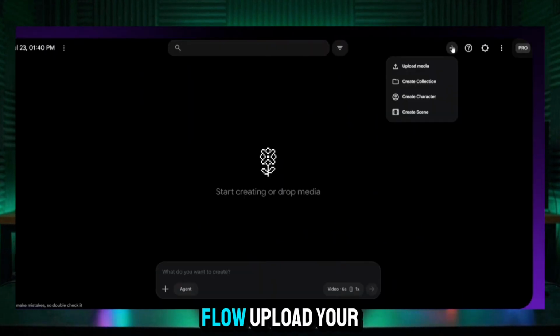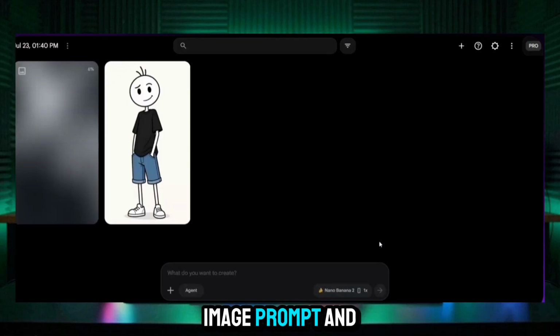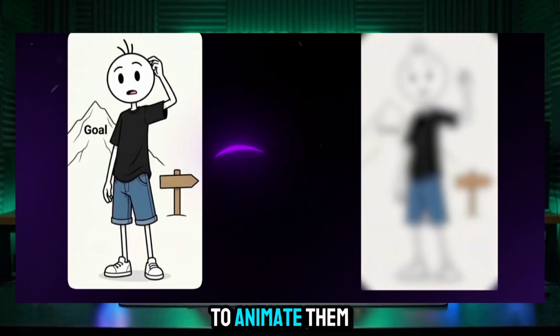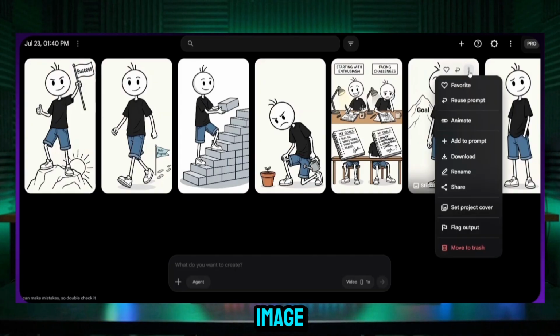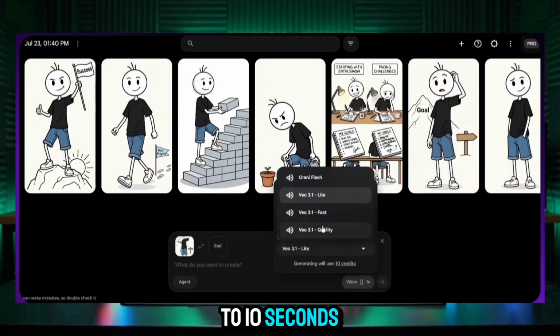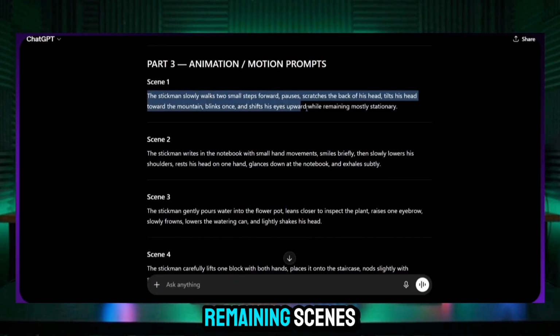Now open Google Flow, upload your Stickman character, choose Nano Banana 2, paste the image prompt, and generate the scene. Repeat this for all scenes. To animate them, open a generated image, click Animate, select Omni Flash, set the duration to 10 seconds, paste the animation prompt, and generate the video. Repeat for the remaining scenes.